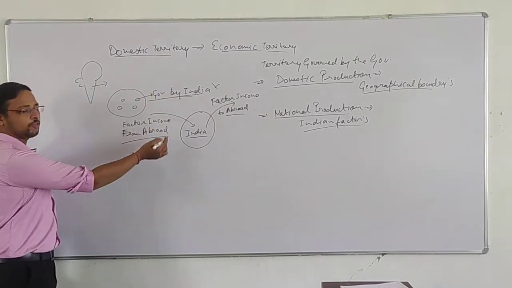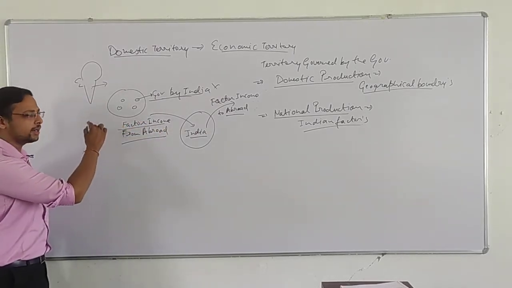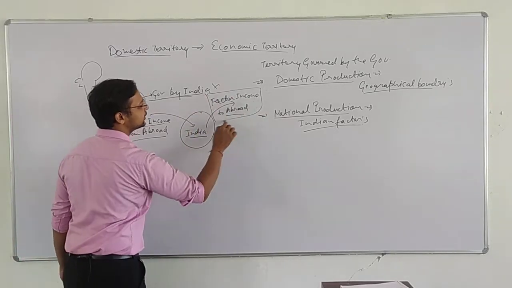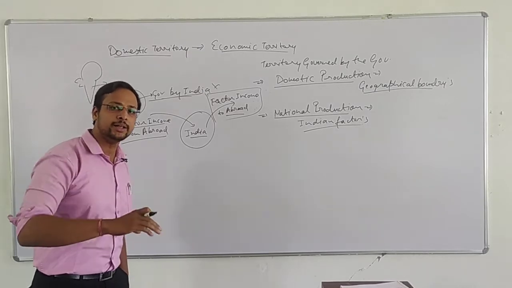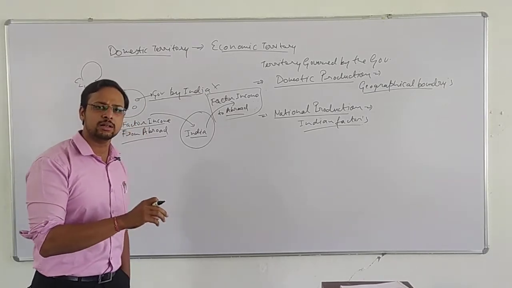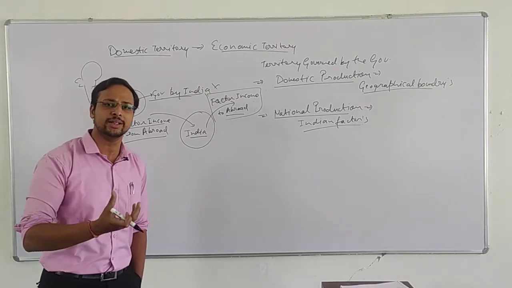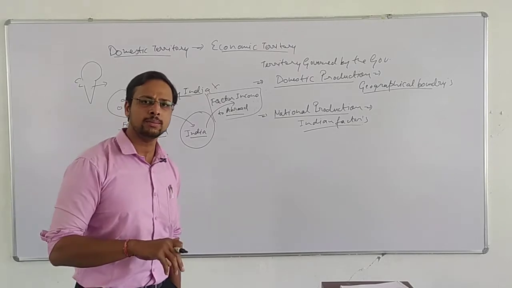So factor income from abroad is the income earned by the factors which are settled abroad and they are sending it to India, and factor income to abroad is the income sent by the factors which are settled in India but are not Indian factors, and they are sending it to their respective home countries. Like if there is an embassy of the USA, it will be sending the income to the USA, not India.